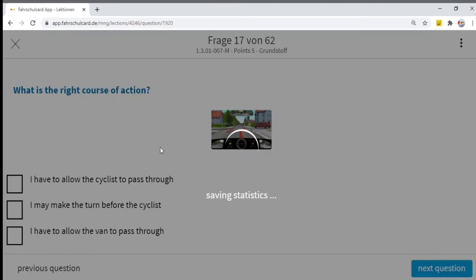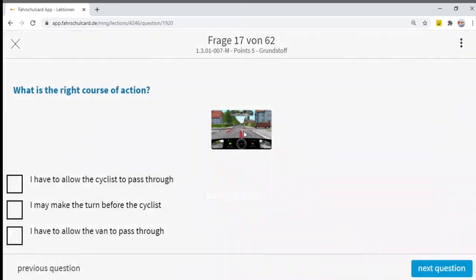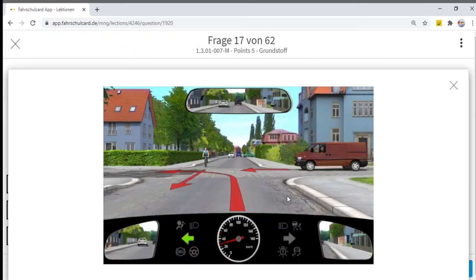Now we will move to the next question. What is the right course of action? You are approaching a traffic junction and I am willing to take a left turn. On my right-hand side, this brown van is coming. There is no traffic sign, no traffic signal, so what will apply? The rule right before left.